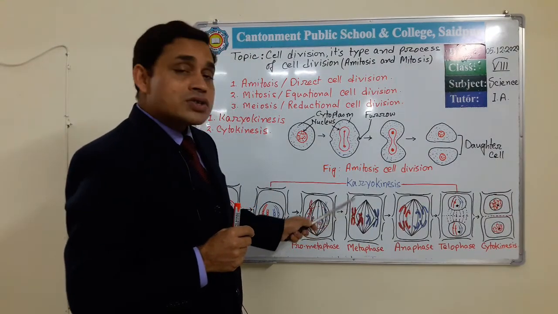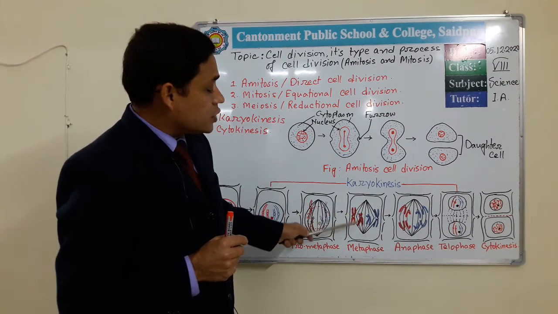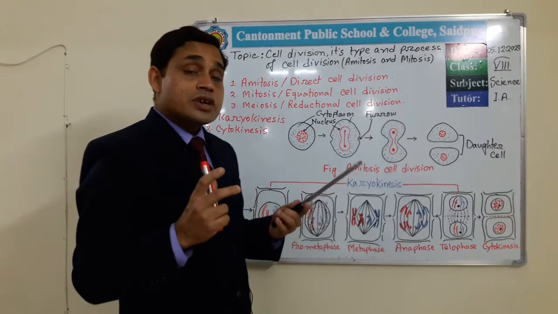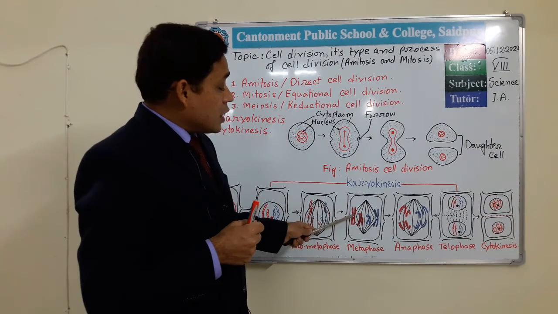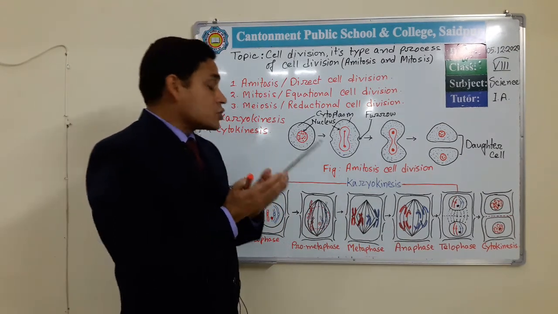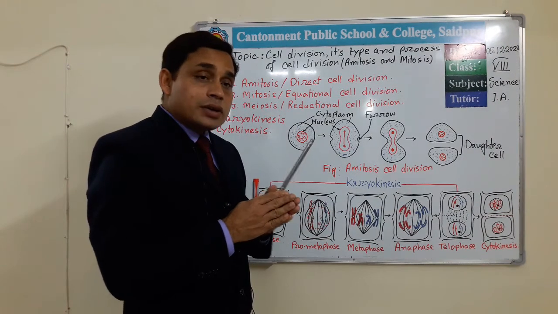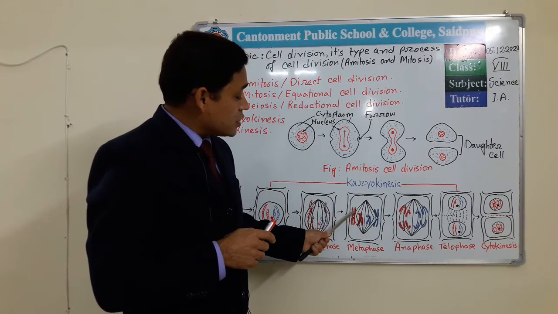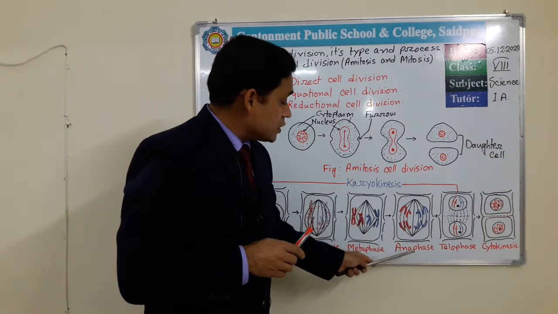In this phase the parts of the chromosome, here we see on both sides of the centromere, are the chromatids. Parts of a chromosome are known as chromatids. The chromatids become shorter and thicker. The chromatids which remained in close contact during prometaphase and metaphase separate from each other in this phase. Here we can see the shortest and thickest chromatids.